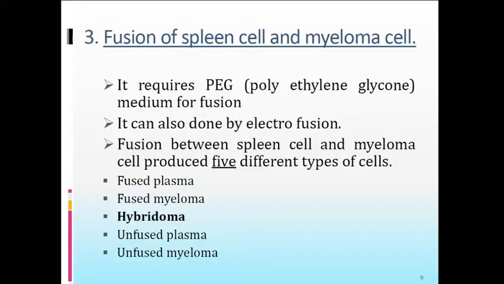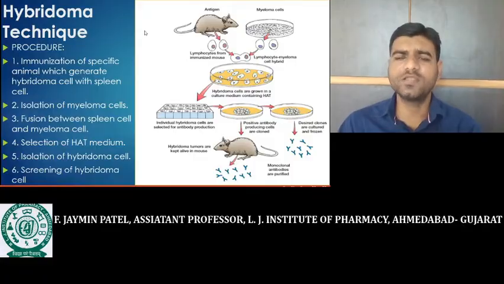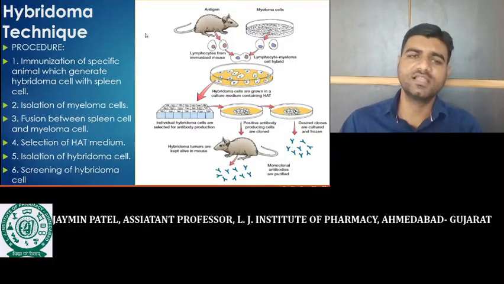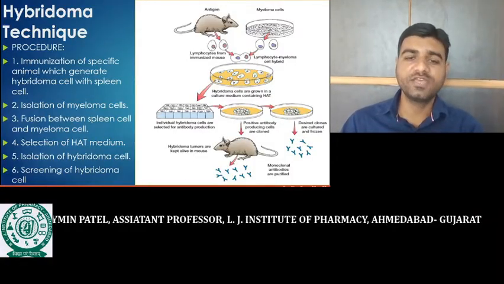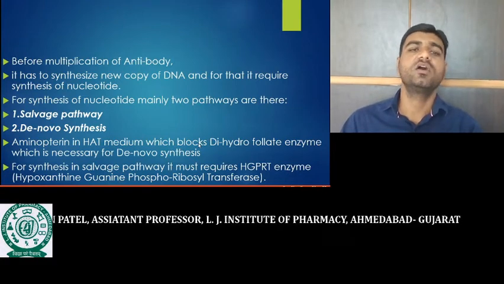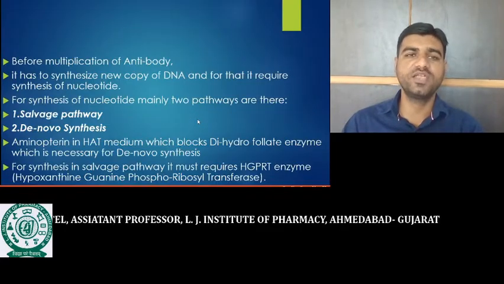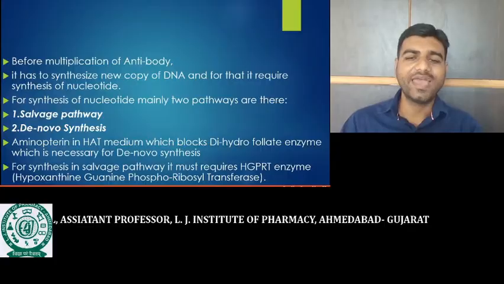We require only one type of cell, that is the hybridoma cell. Now, how to isolate this hybridoma cell from all the remaining cells? We can isolate it with the help of a special medium, that is the HAT medium.